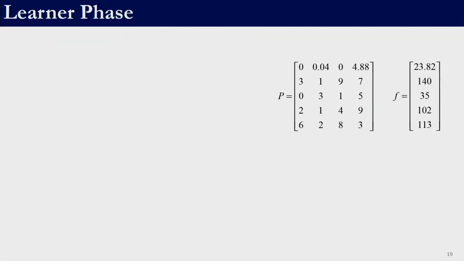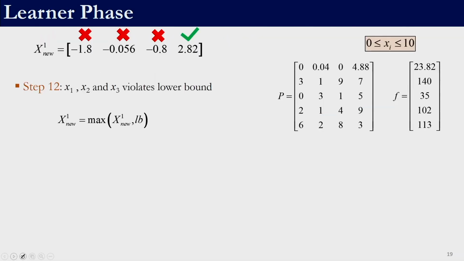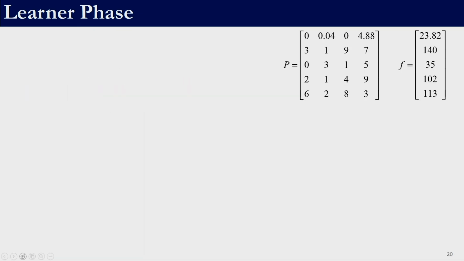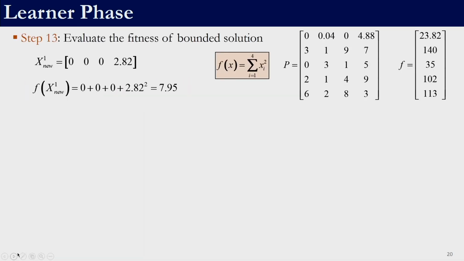So now let us employ that over here for our example. x1, x2, x3 violate the lower bound, right. So if I bound them, this will become 0, this will become 0, and this will remain 2.82 because it is not violating any of the bounds. So this is our new solution. The next step is to evaluate the fitness of the new solution, which will be 7.95.